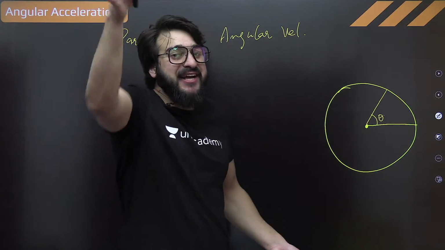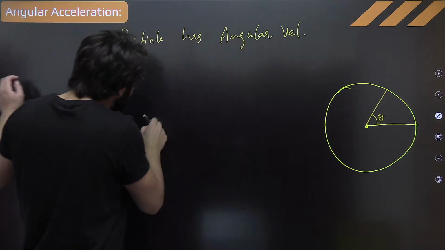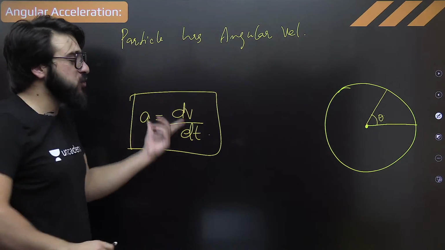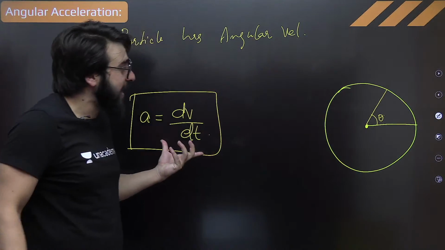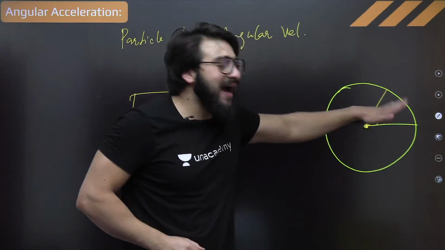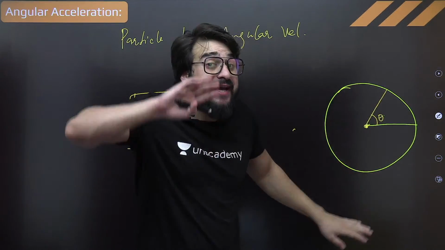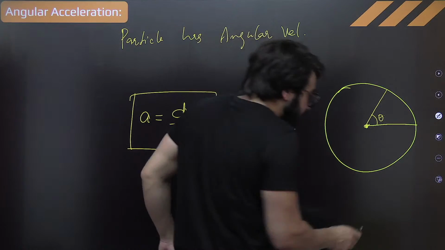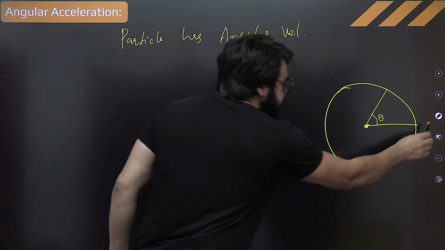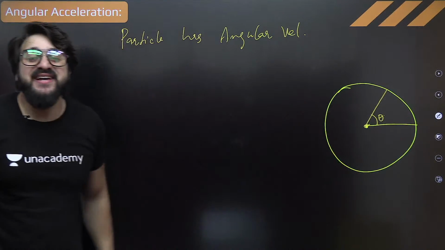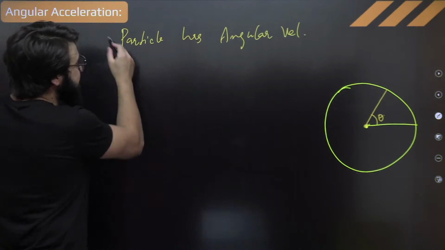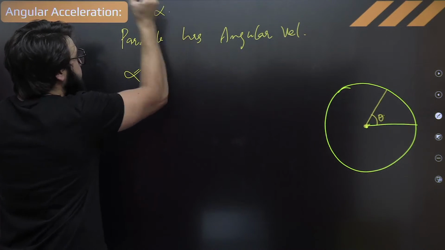If there is a change in angular velocity, what is linear acceleration? You say, sir, linear acceleration is nothing but change in linear velocity upon time. Understand? Rate of change of linear velocity with time. With what rate velocity is changing with time? Now over here, if the particle is going in a circle, it will have angular displacement, angular velocity. If angular velocity is basically changing, in that case, can we say this is having the angular acceleration 100%? So can we just write this angular acceleration? We say this is represented with alpha.